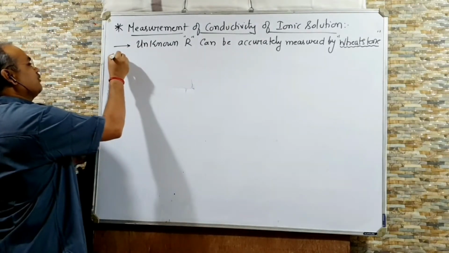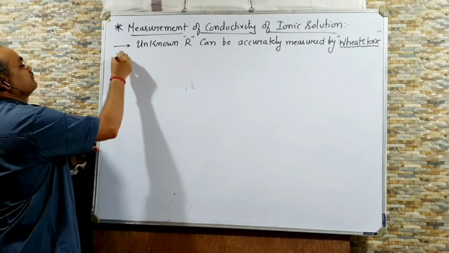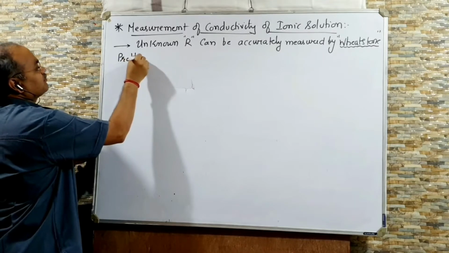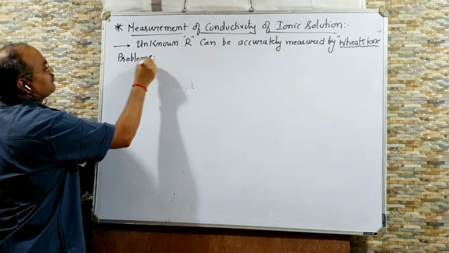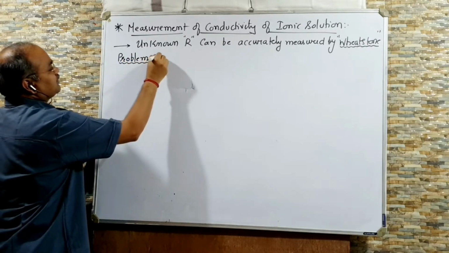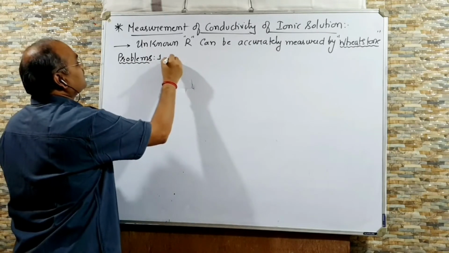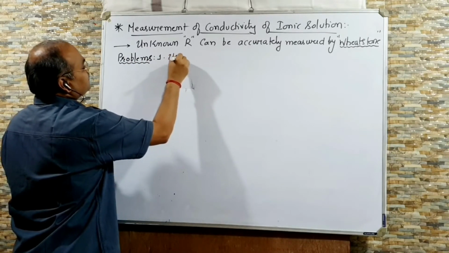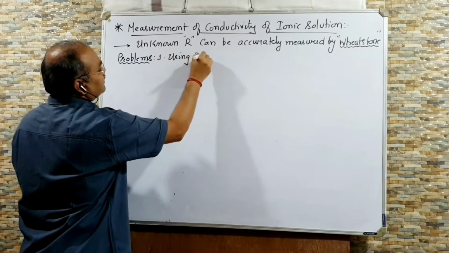But two problems arise. Number one, using DC current.